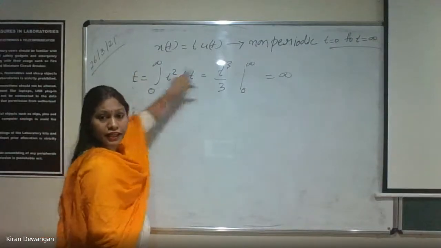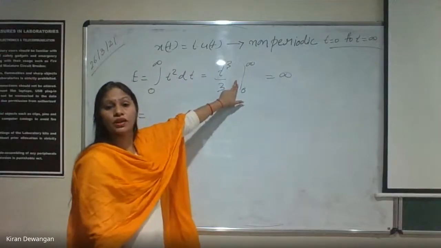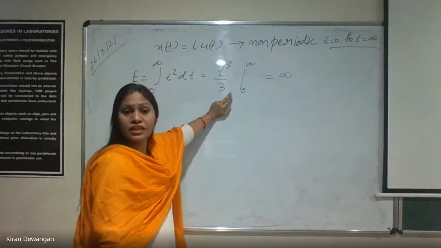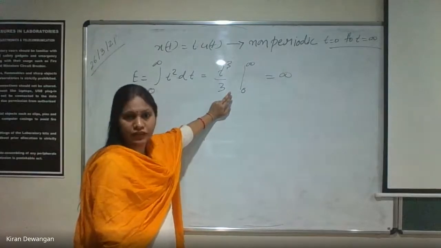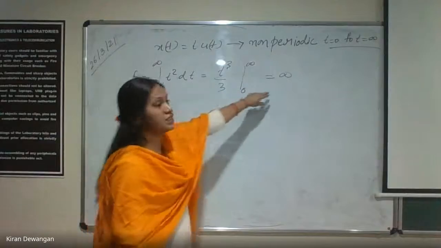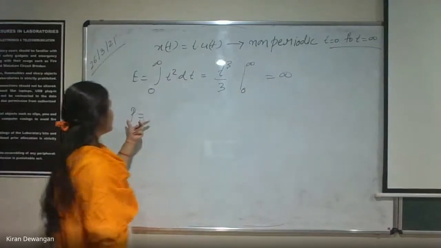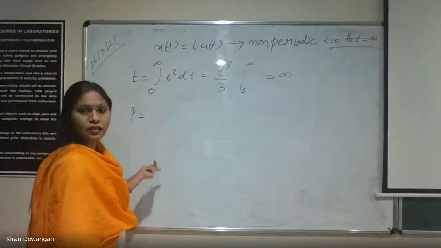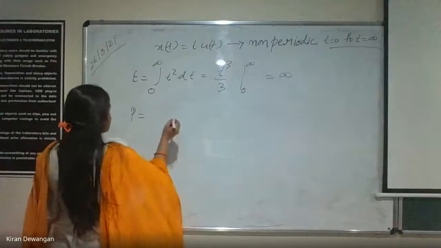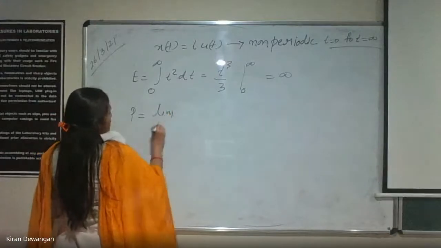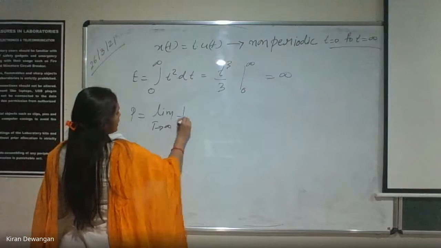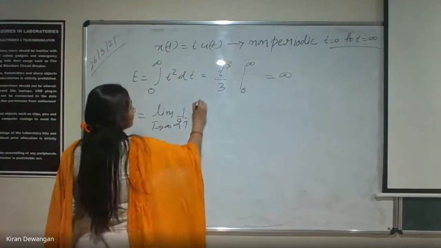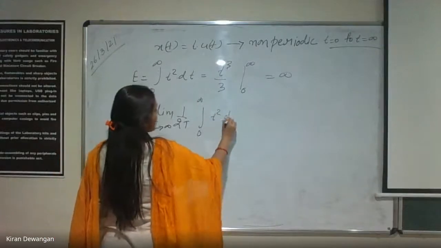Energy is infinite, मतलब energy infinity किस में होती है? Power signal में we usually say that the energy should be infinite, right? So we have got energy as infinite value. So when we are getting energy as infinite value, let us just calculate power, whether it might be a power signal or so. ठीक है? So if you calculate power, limit T tends to infinity, 1 by 2T integration 0 to infinity t square dt.